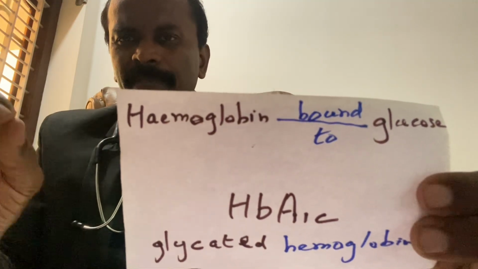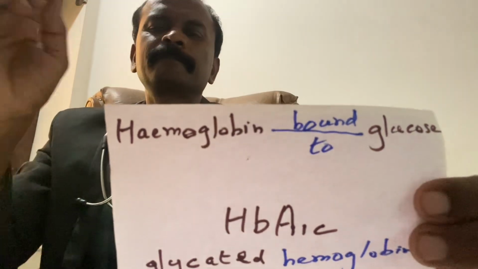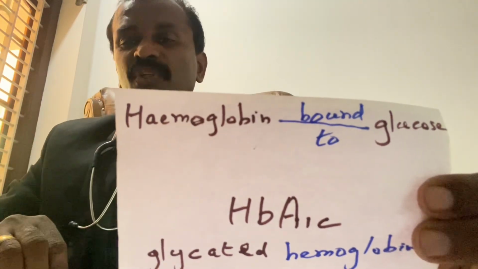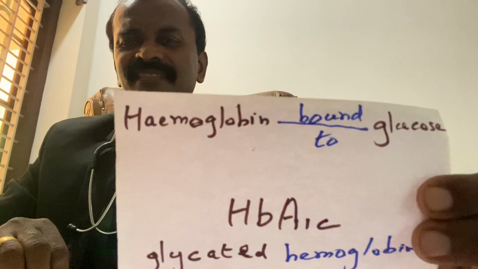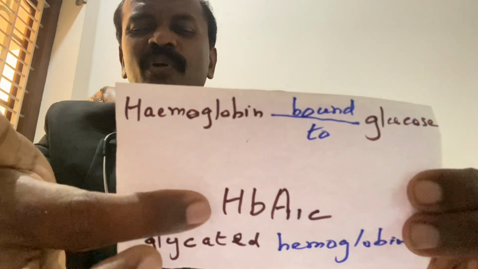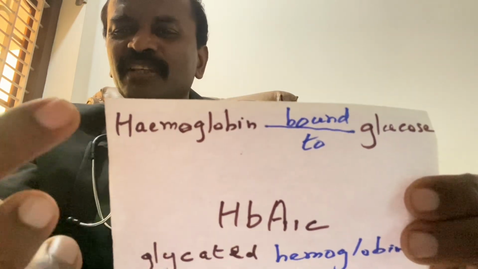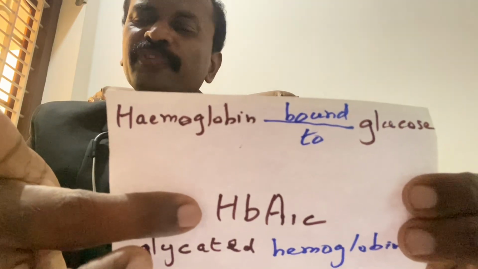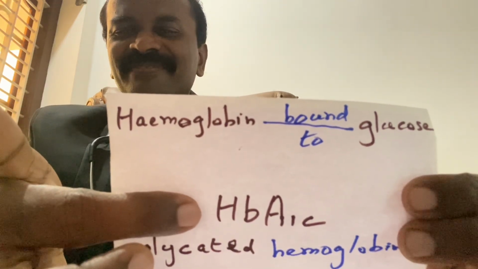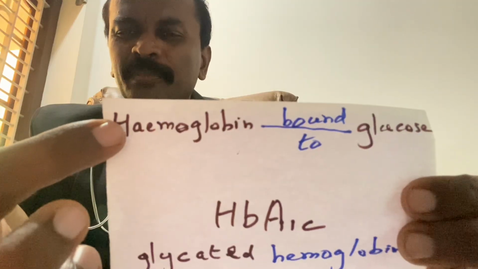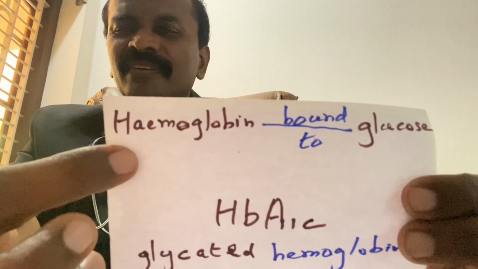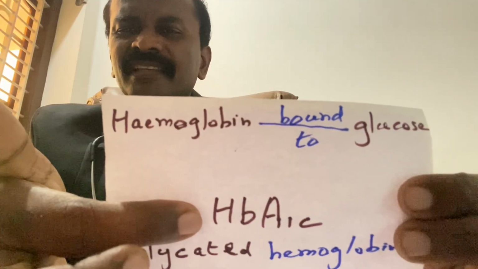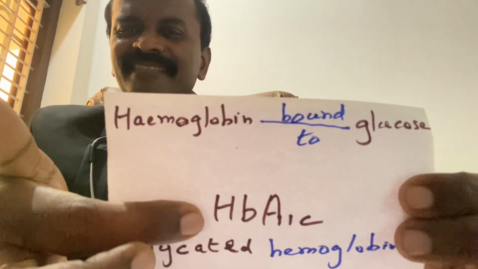Right? Got it? So in conditions where hemoglobin is low, how will the HbA1c be so high? If your hemoglobin is very low, how will your HbA1c be very high even if you are a diabetic?